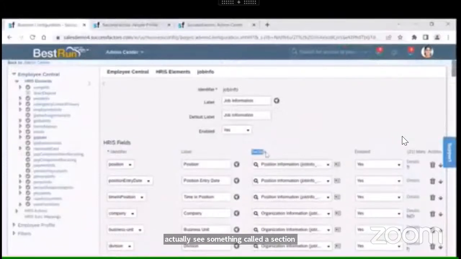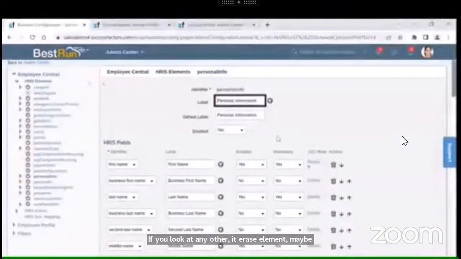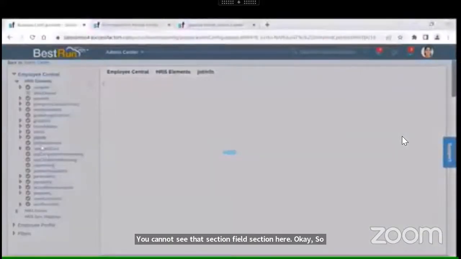So what is this section? A section is basically a way to group some kinds of fields. But keep in mind, this particular section is only specific to job information. If you look at any other HRIS element, maybe personal info, you cannot see that section. It is only available for job info.